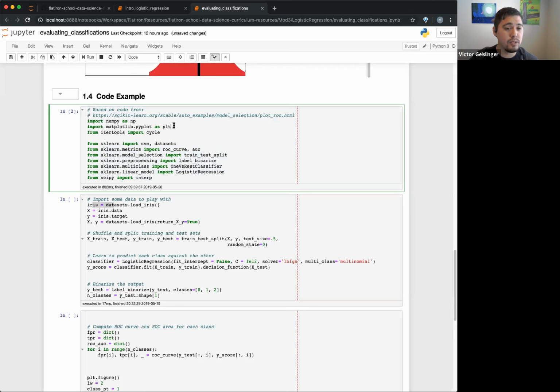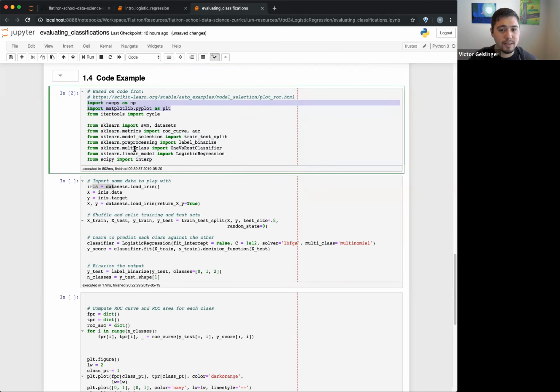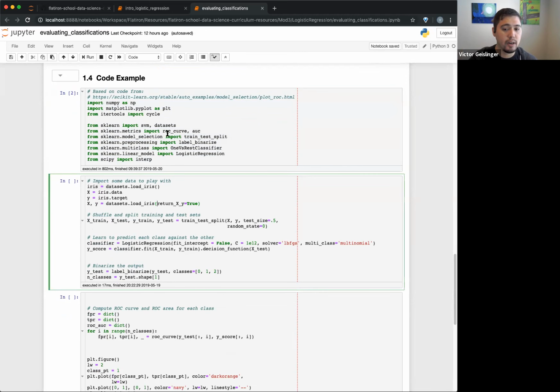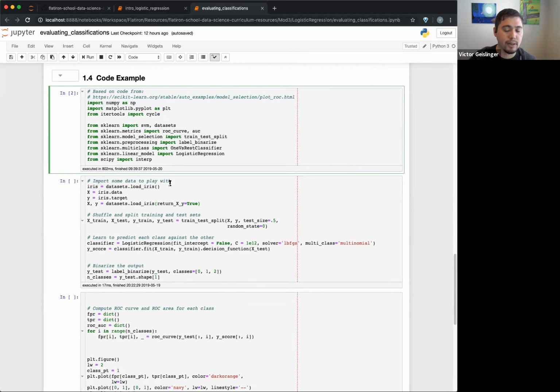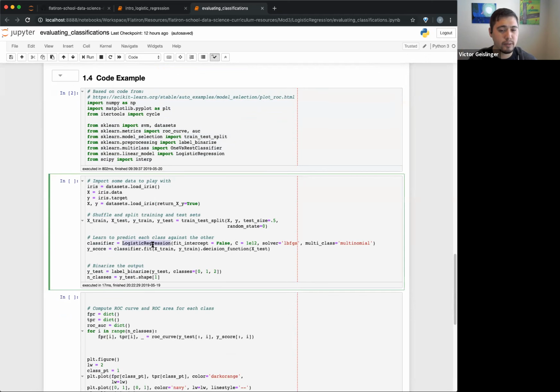As you do more and more, if you're using the same stuff over and over, obviously like NumPy, you're not going to forget how to import it. Usually what happens is I start writing my code and I think, oh, I need this library, and I'll bring it up here. So I'll go back and forth just to make sure I have it. Like, oh wait, I didn't put in the metrics. Okay, let me put the metrics in here. And other times I go look it up. Like, I know I need a logistic regression. Where's that coming from?